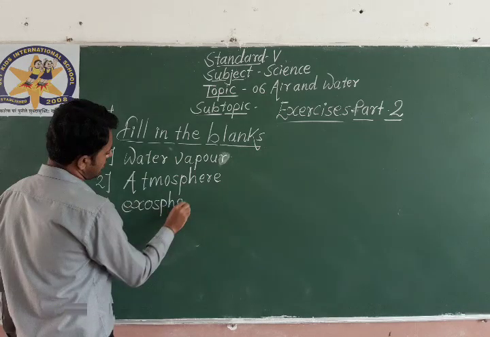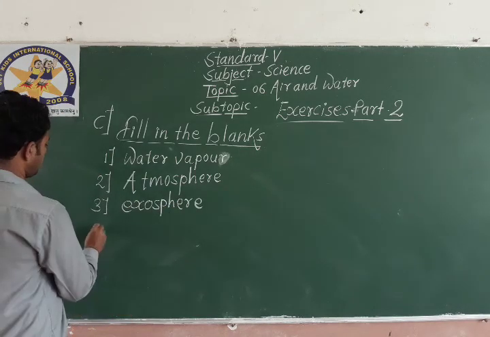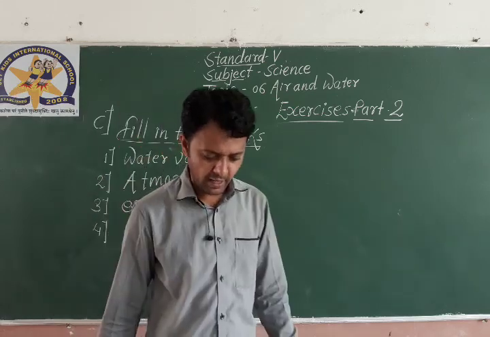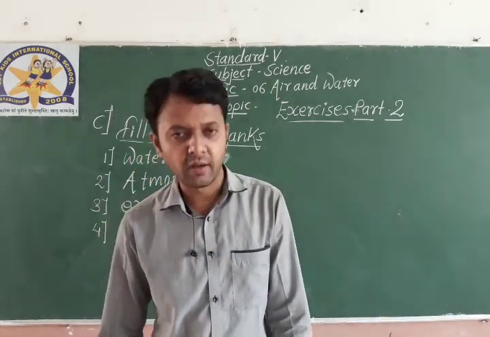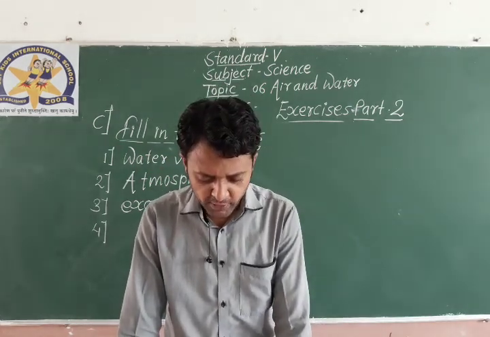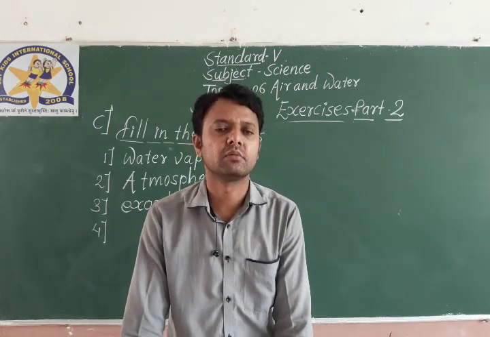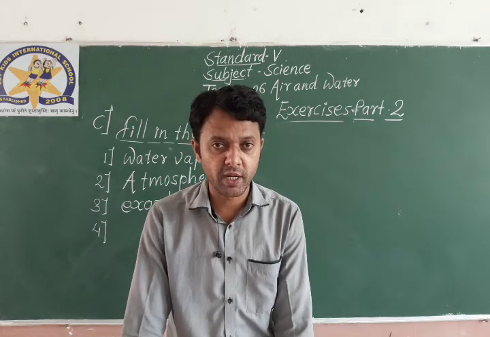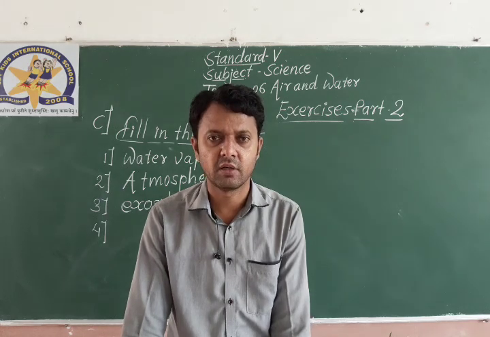Uppermost layer, exosphere. Number 4, blank: remove soluble impurities from water. Filtration or distillation? Soluble impurities. What is the answer?